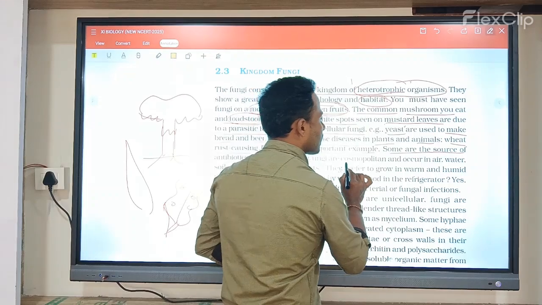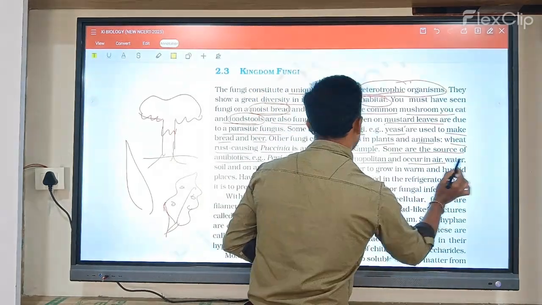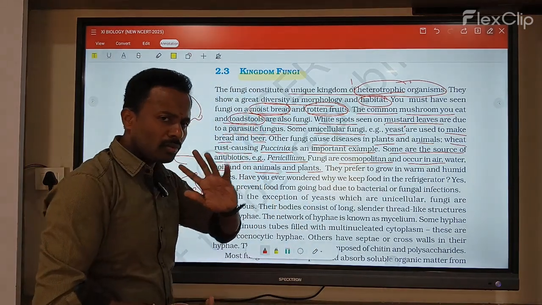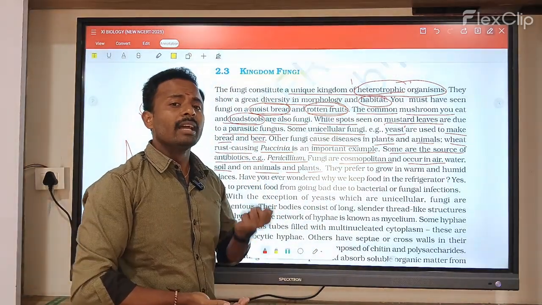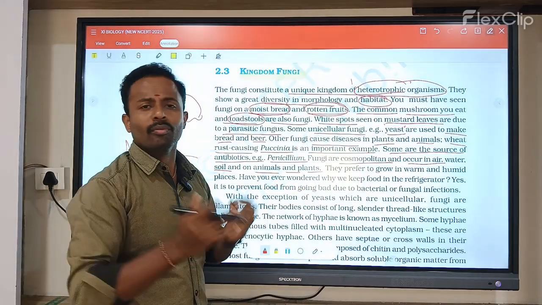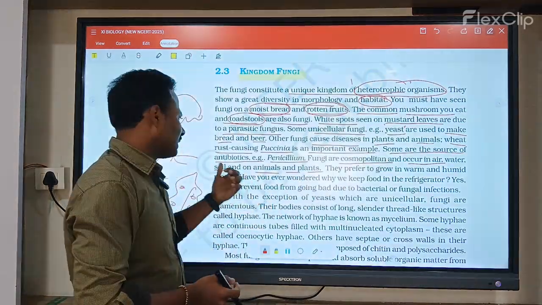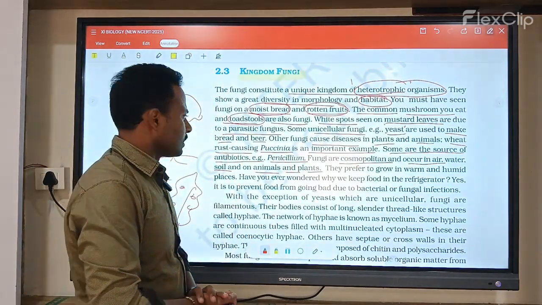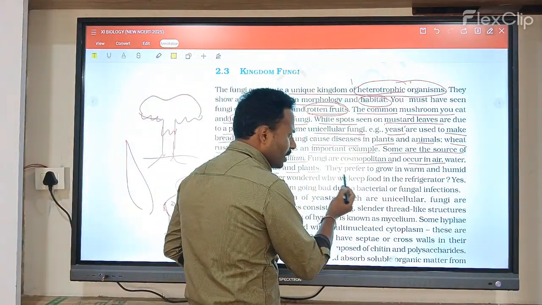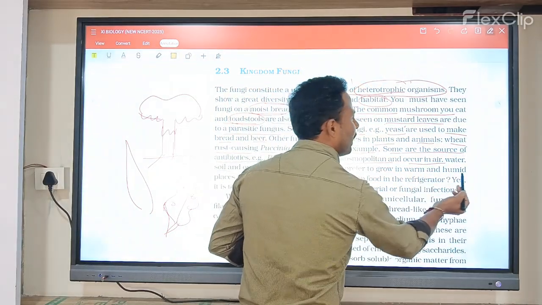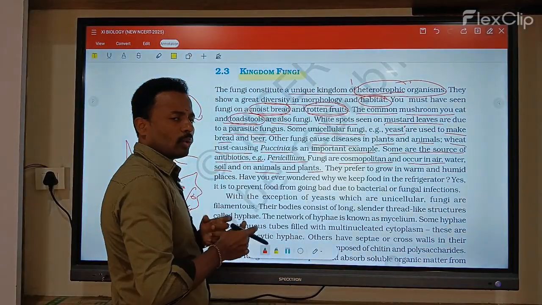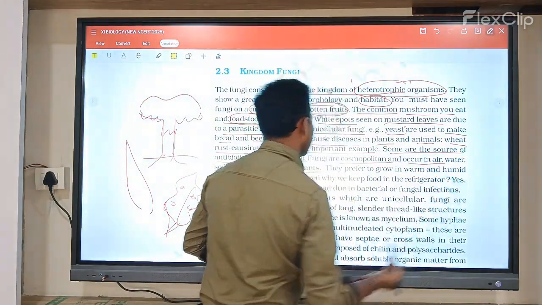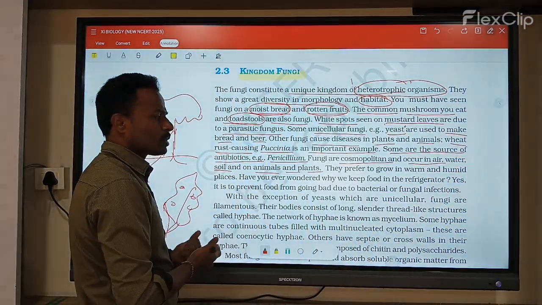Next, fungi are cosmopolitan and occur in air, water, soil, and on animals and plants. Cosmopolitan means they are present everywhere. They prefer to grow in warm and humid places. They survive in warm temperature regions and humid regions.